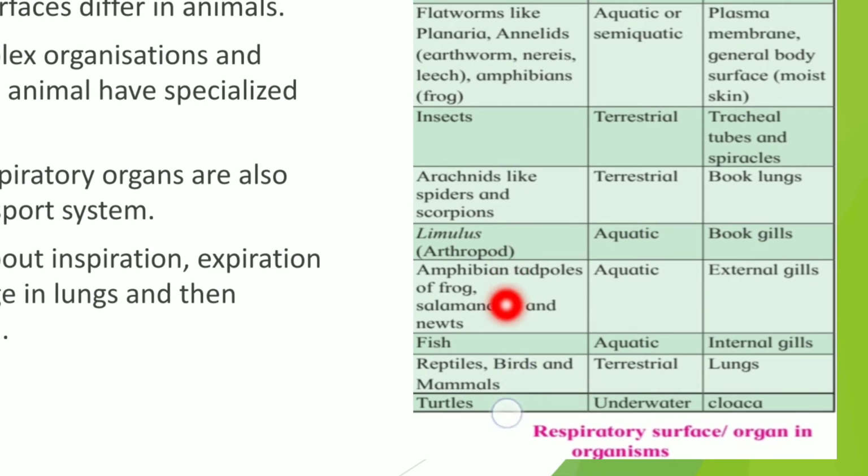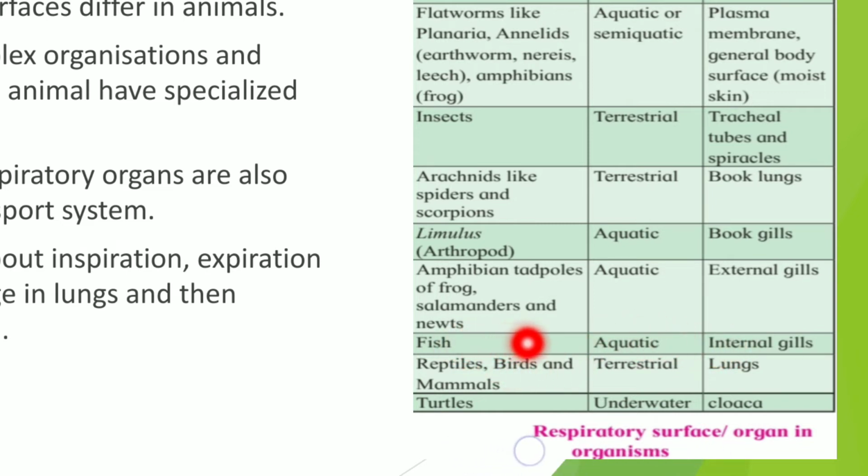Amphibian tadpoles of the frog, salamander and newts are aquatic animals and they respire with the help of external gills. Fishes are aquatic and show internal gills for respiration.